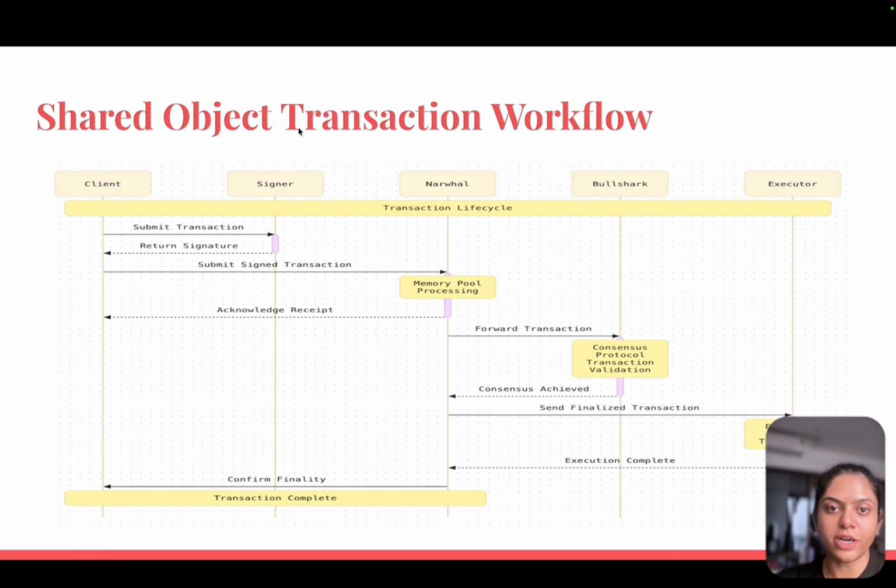After that, the shared object transaction workflow is like this: the client submits a request, the signature is returned, and it is submitted for signing. Here's the signer, and after the signer submits the signed transaction, it goes to Narwhal, and mempool processing happens. Acknowledge receipt goes back, and the transaction is forwarded. If it is confirmed, the forwarded transaction goes to the consensus protocol, where transaction validation happens with Bullshark.